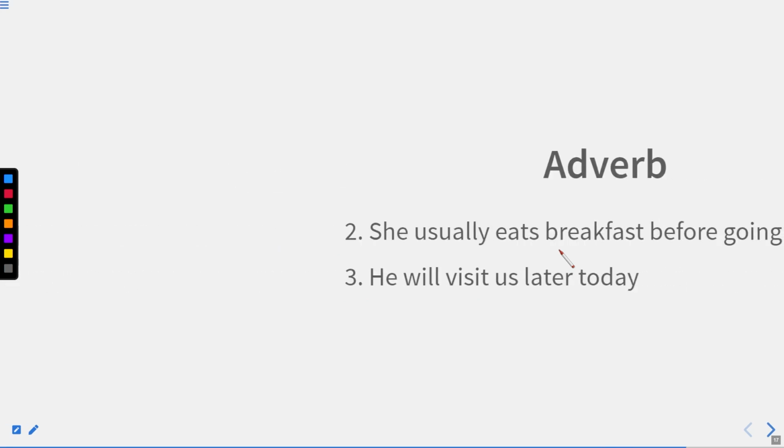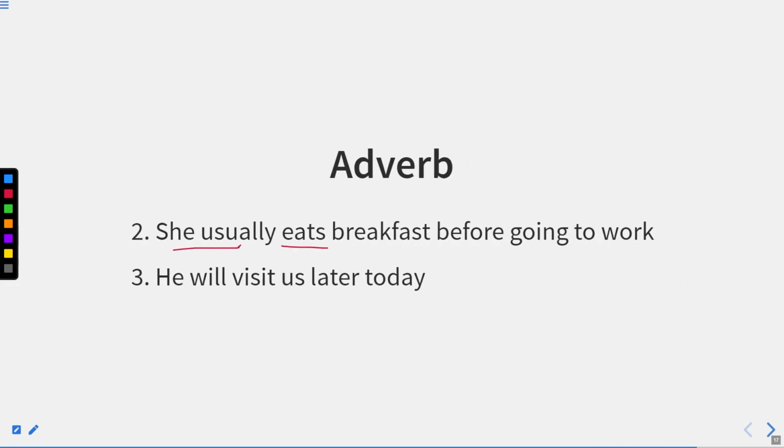She usually eats breakfast before going to work. So before is an adverb of time, and it is showing before going to work. Usually is frequency, that we'll discuss later on. He will visit us later today. Now we have two time expressions over here. Later is also time and today is also time. So time is coming before time here. So we can have such sentences as well.